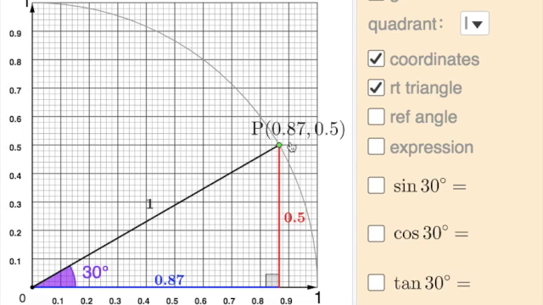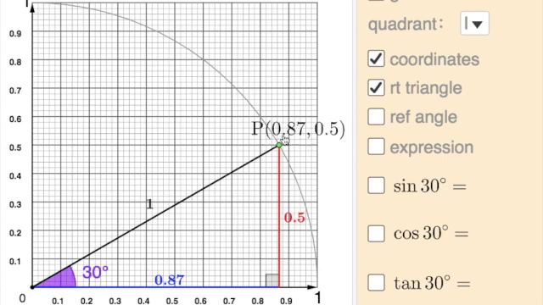The x-coordinate, if the hypotenuse is 1, is the cosine of 30 degrees, because that's how far it goes out. How far does it go up? Well, that's the opposite side from 30 degrees. It goes up a half. So sine of 30 degrees is a half divided by 1. So this is just the x term and the y term.